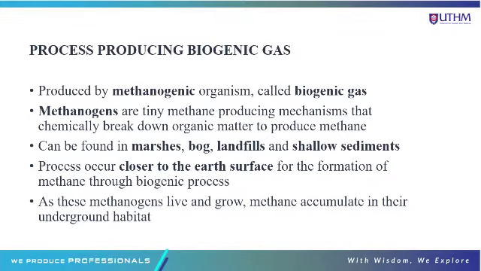Next, we go to the process of producing biogenic gas. It is produced by methanogenic organisms, called biogenic gas. Methanogens are tiny methane-producing microorganisms that chemically break down organic matter to produce methane. They can be found in marshes, bogs, landfills, and shallow sediment. The process occurs closer to the Earth's surface for the formation of methane through the biogenic process. As the methanogens live and grow, methane accumulates in their underground habitat. So this is the process of producing biogenic gas.